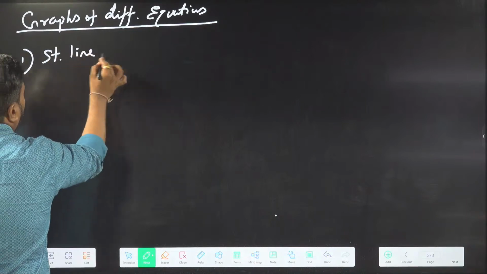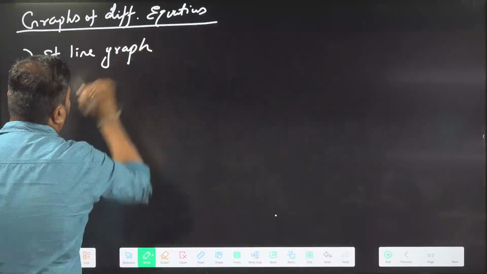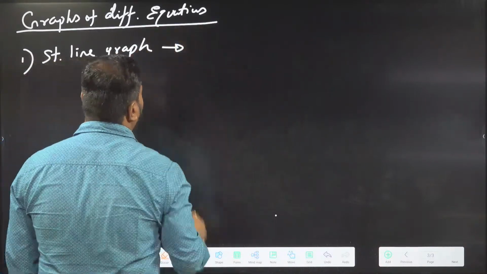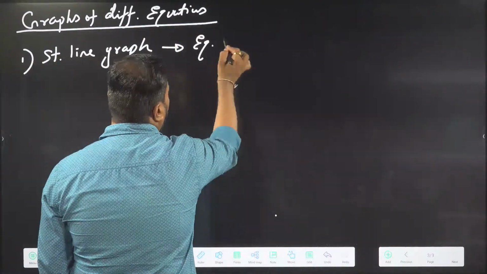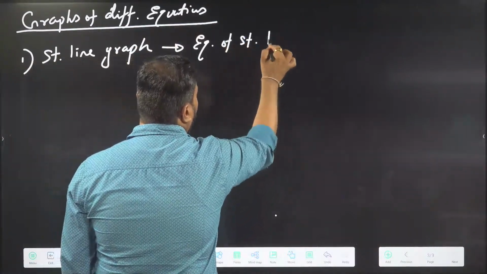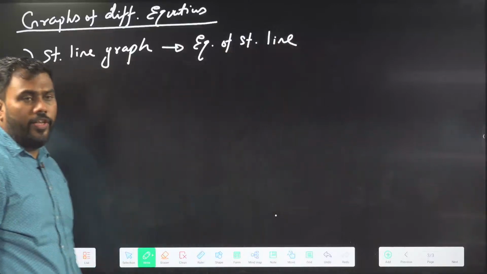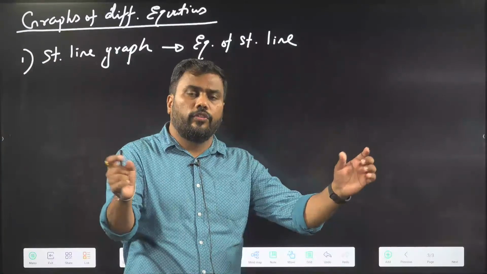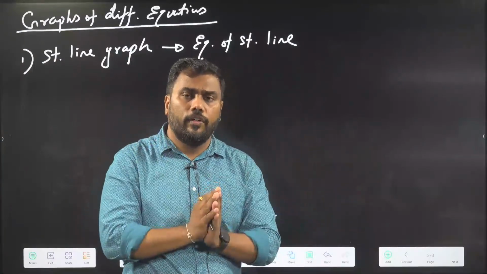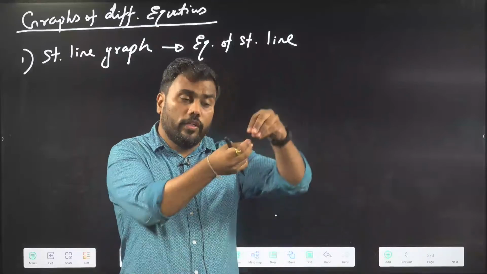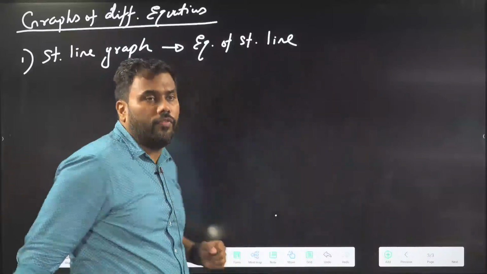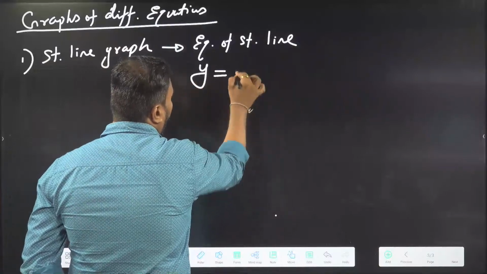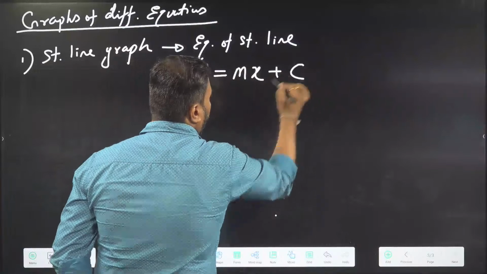Straight line graph. A straight line graph is created by the equation of a straight line. We need to remember the general equation of a straight line. Every equation will have its corresponding graph, so we are first starting with the simplest graph, which is created by the equation of a straight line. What is the equation for a straight line? We will learn that. The general equation of a straight line is of the format y equal to mx plus c.